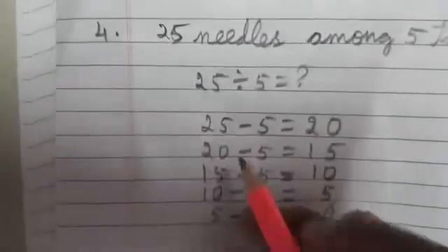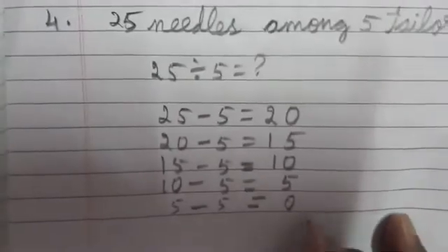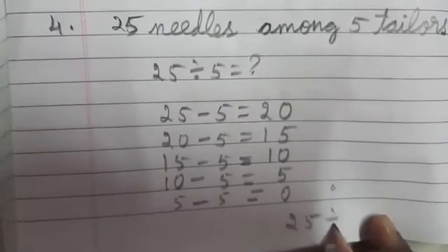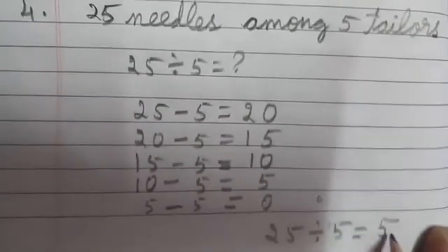How many times 5 here? Now we minus with the 25. 1, 2, 3, 4, 5 times. That means 25 divided by 5 is equal to 5. 5 5s are 25. Understand, children? Like this way only you have to subtract. Division is repeated subtraction. Understand?